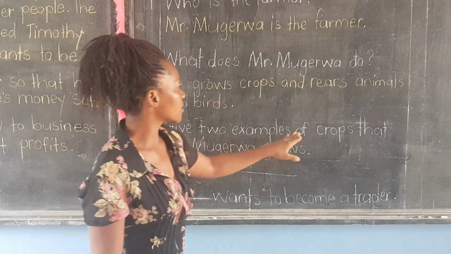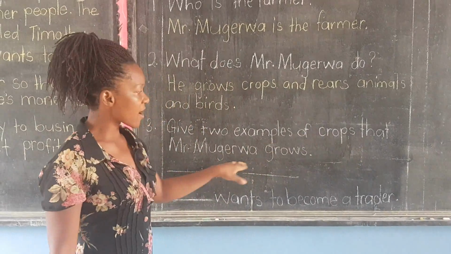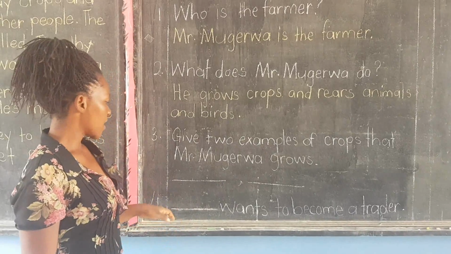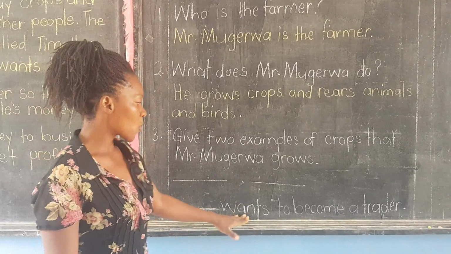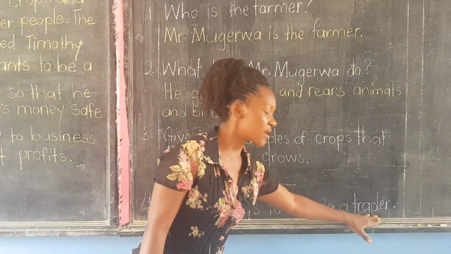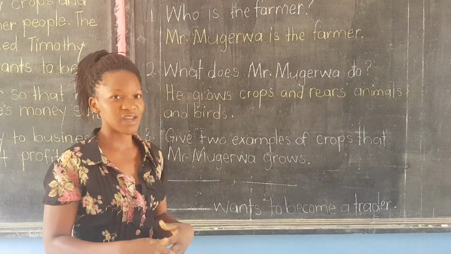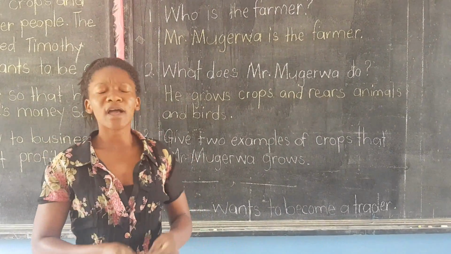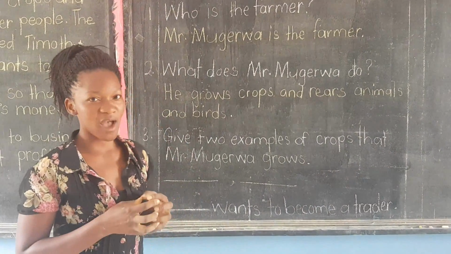Another question. Give 2 examples of crops that Mr. Mugera grows. What are they? We learned about them. Number 4. Dash wants to become a trader. Who wants to become a trader according to the story? The answers are going to be in the story. There are so many questions that you have to answer.